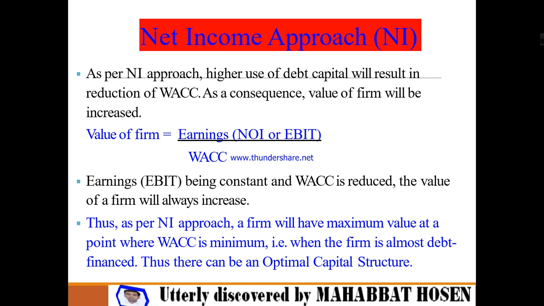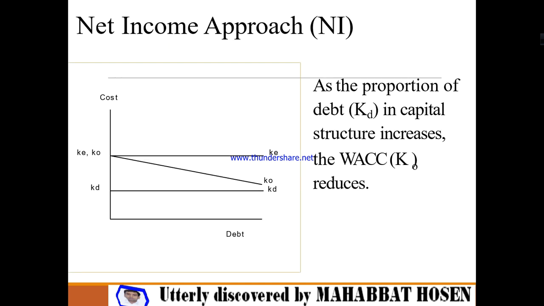So that is when the firm is almost debt financed, thus there can be an optimal capital structure. That means you may get the expected capital structure in this particular situation if these types of conditions adjust with your firm. So this is the concept of the net income approach. Now this is the picture in front of you.